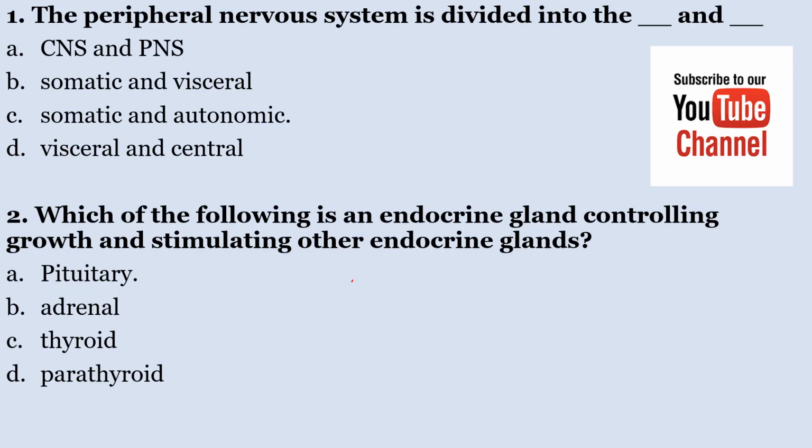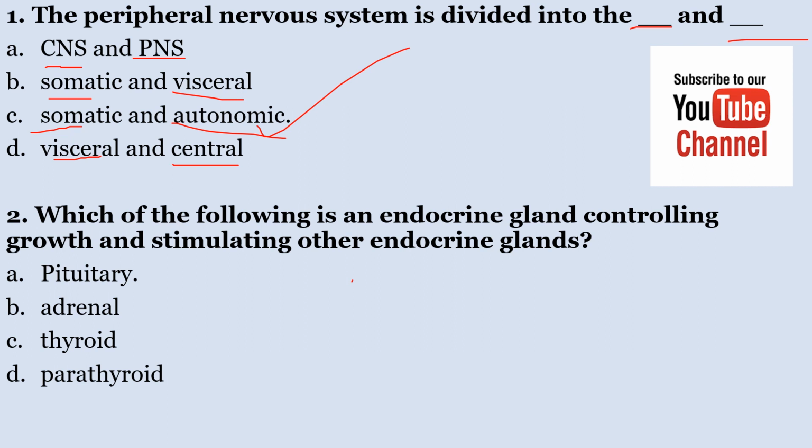Number 1, the peripheral nervous system is divided into dash and dash. A, central nervous system and peripheral nervous system. B, somatic and visceral. C, somatic and autonomic. D, visceral and central. The correct answer here is somatic and autonomic.